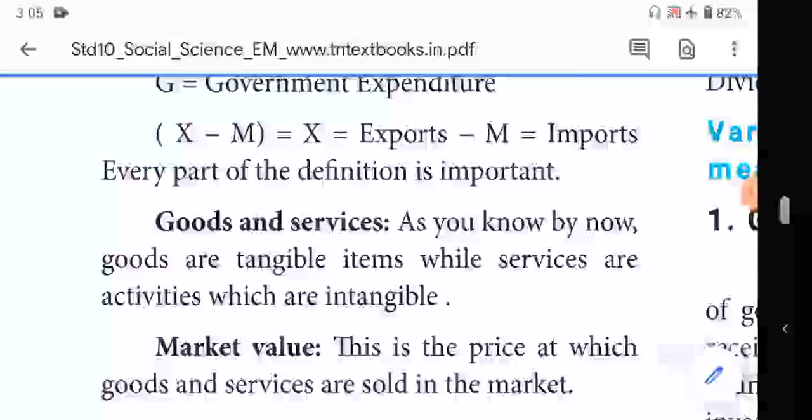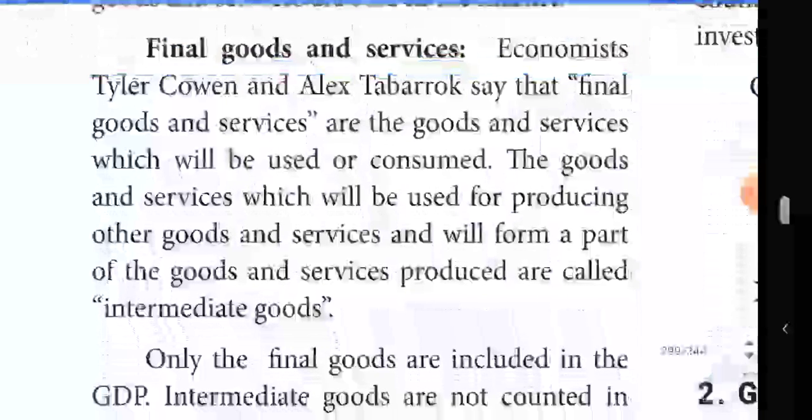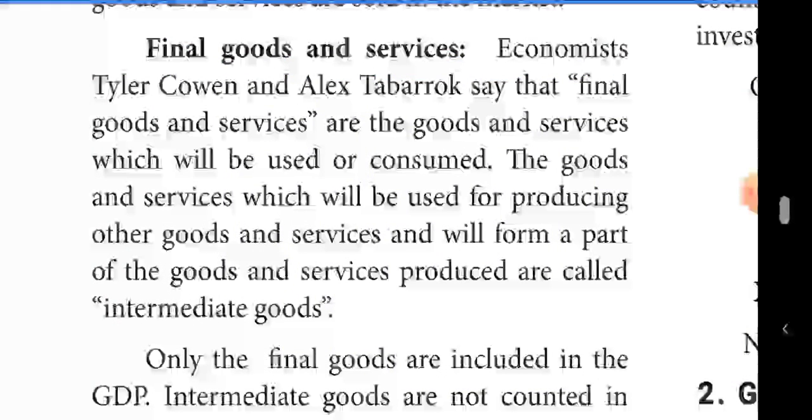Then final goods and services. That means these are the goods and services which will be used or consumed. The goods and services used for producing other goods and services, which form a part of the goods and services produced, are called intermediate goods.